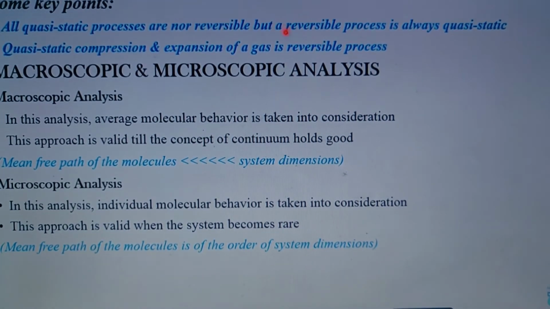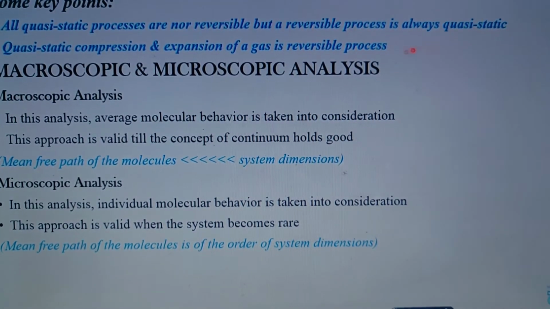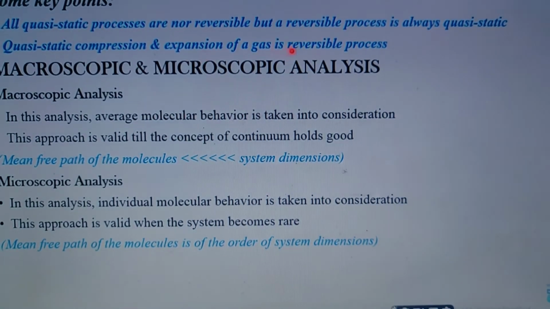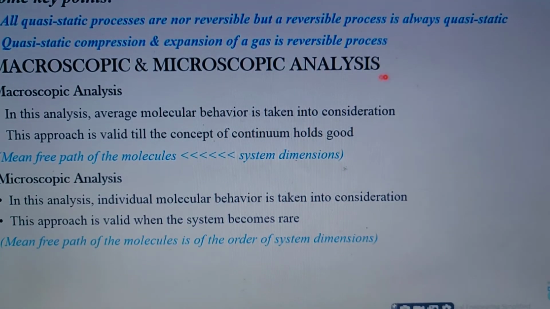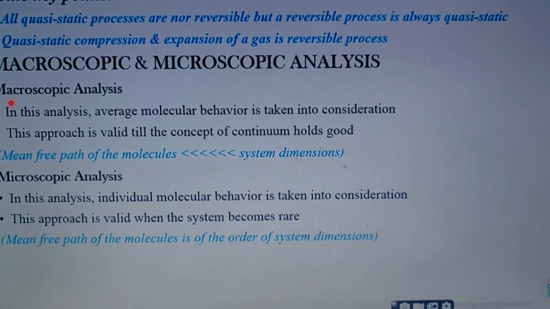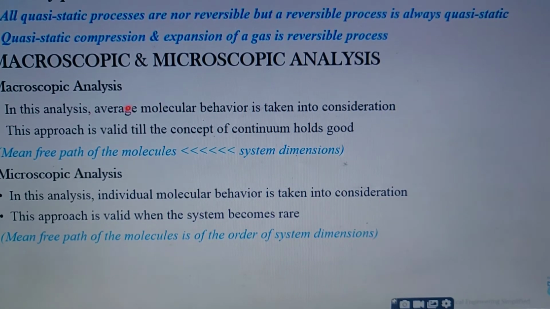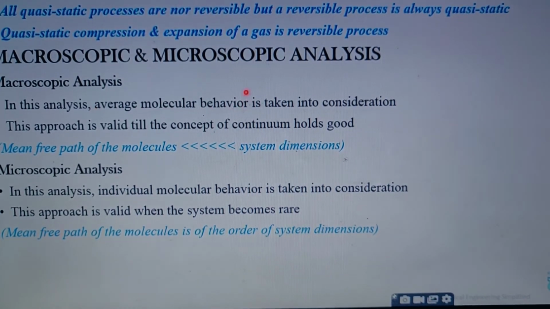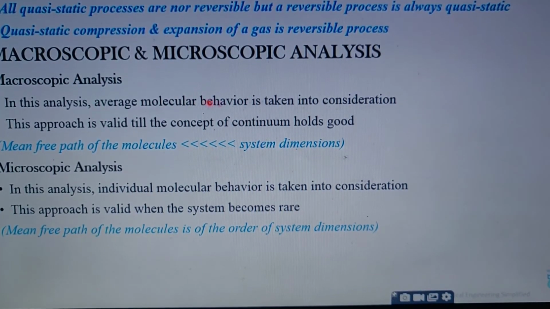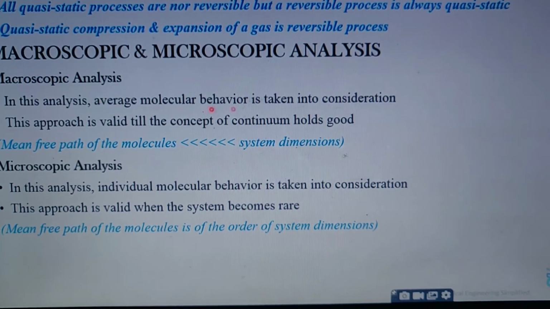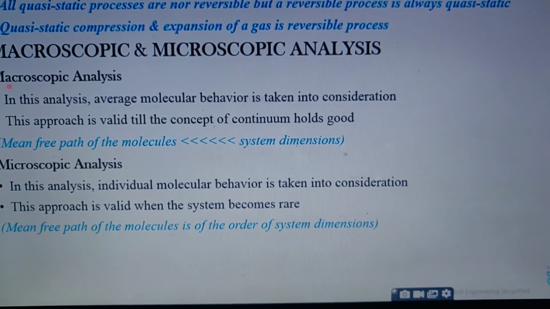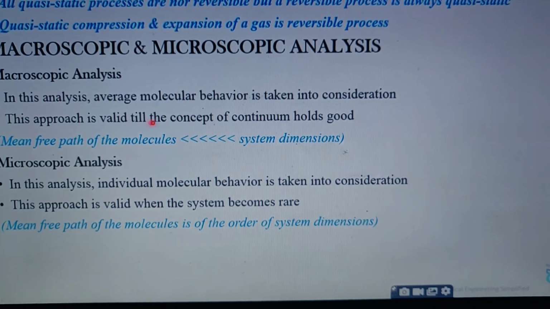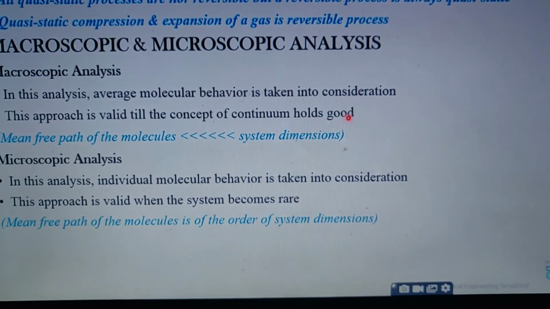Okay, the next part is macroscopic and microscopic, and you can see the spelling: MA is macro and MI is micro. In macroscopic analysis, the average molecular behavior is taken into consideration, and this approach is valid as long as the concept of continuum holds good. Suppose we take the whole matter, divided into three parts: solid, liquid and gases.